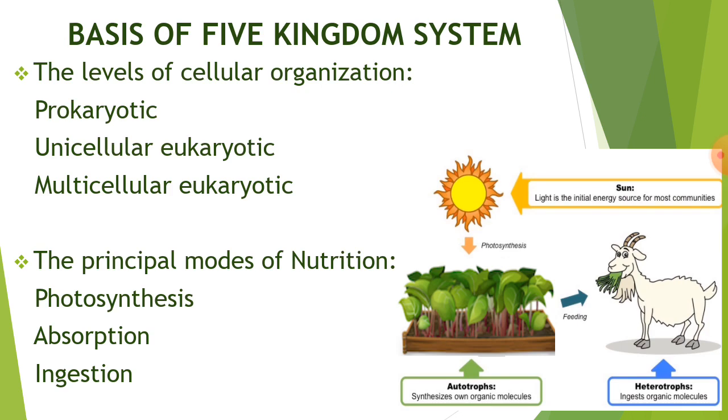Basis of five kingdom system. The levels of cellular organization, whether the organisms are prokaryotic. Prokaryotic means that they do not have well defined membrane bound organelles, right? Or they are unicellular eukaryotic. Unicellular means they are formed by one cell, and eukaryotic means they have membrane bounded organelles. Multicellular eukaryotic means more than one cell, and eukaryotic, the same, that the cells have membrane bounded organelles.